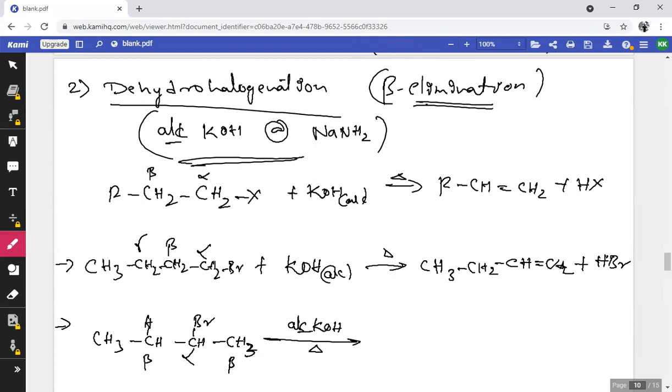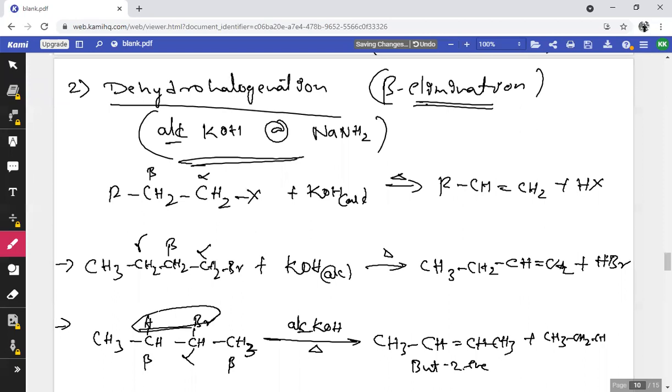So HBr is to be removed from here, which is going to form CH3CH=CHCH3, but-2-ene, and one more type of product is going to form, that is CH3CH2CH=CH2, but-1-ene. But but-2-ene is major and but-1-ene is minor, with the liberation of the byproduct HBr.